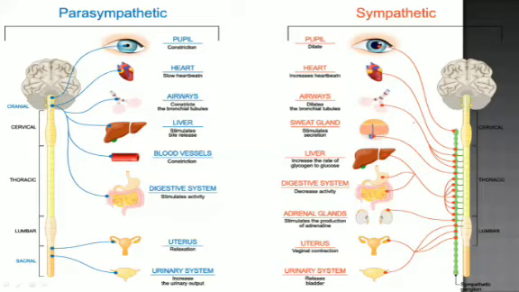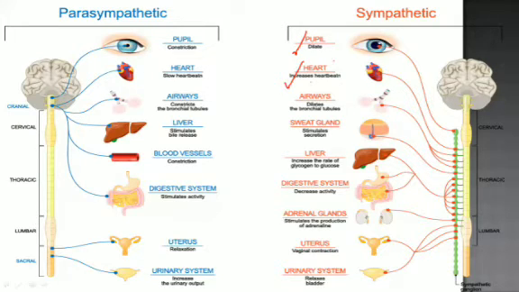We can see what happens in the sympathetic nervous system when you see a dog behind you, or when you are in any dangerous, shocking situation. Suddenly our pupil dilates, and then our heartbeat increases.